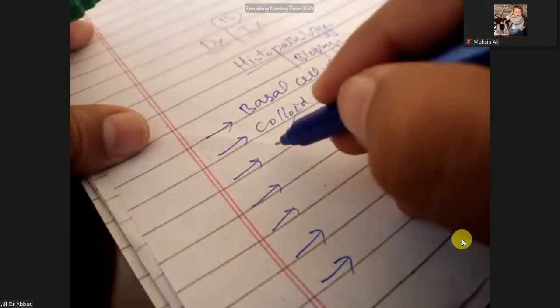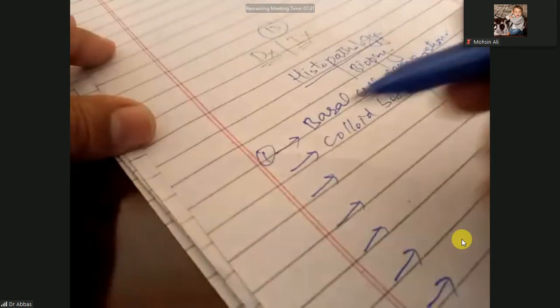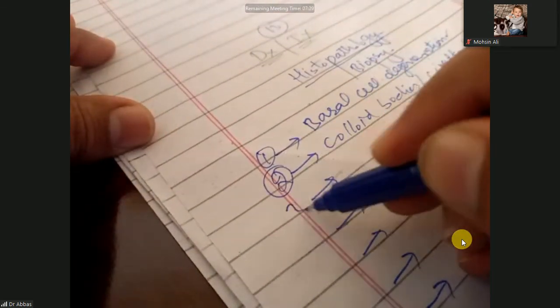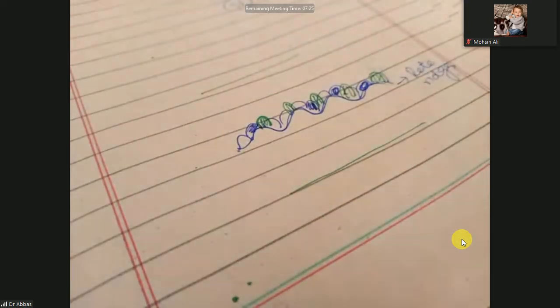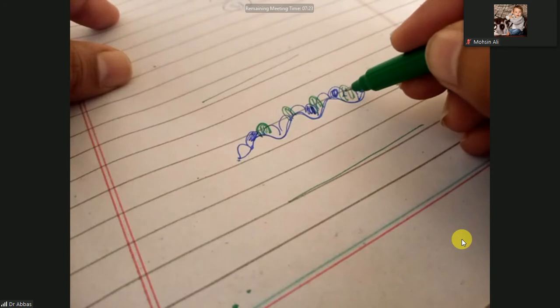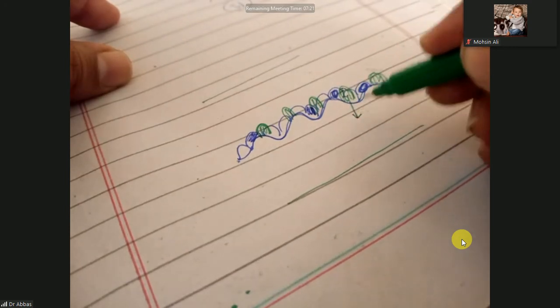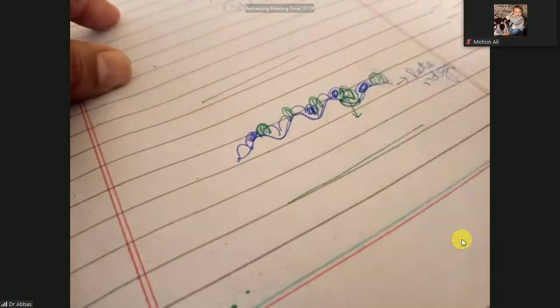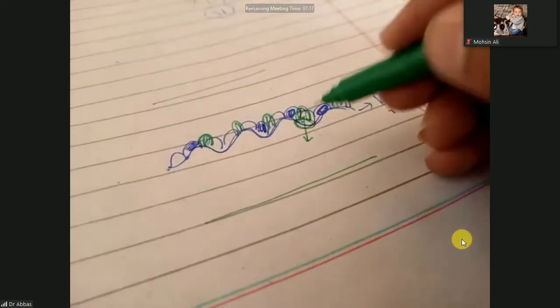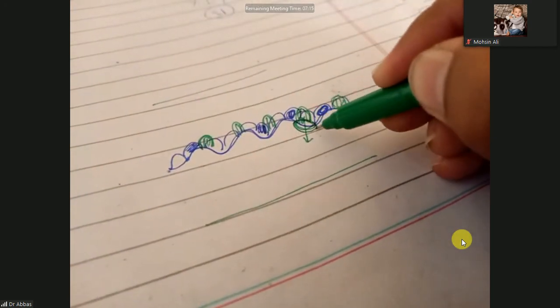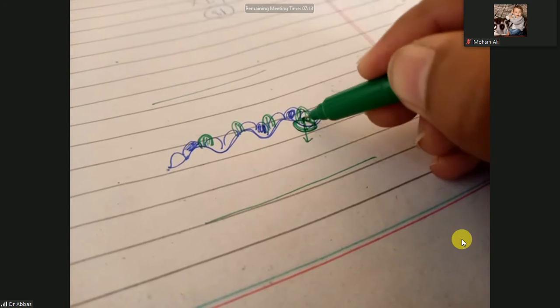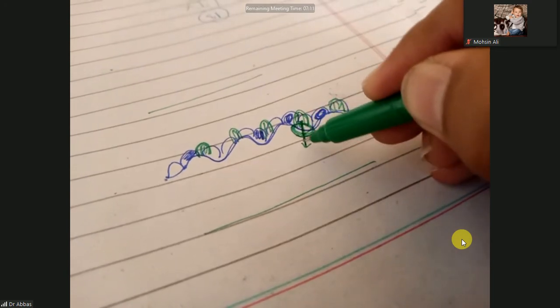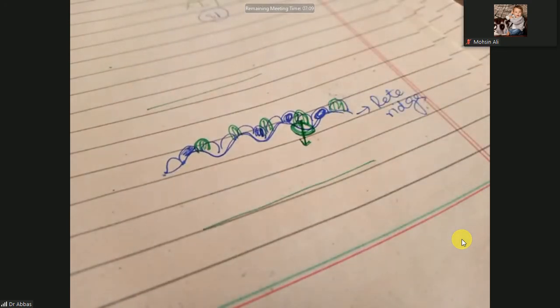The first finding is basal cell degeneration, then the colloid bodies, and the third one is this: when the basal cells degenerate, a gap is present here. Then the melanocytes will go down through this opening. The opening has formed due to the basal cell degeneration, so they leave a gap or mark. From this gap, melanocytes will come down and infiltrate into the dermis.